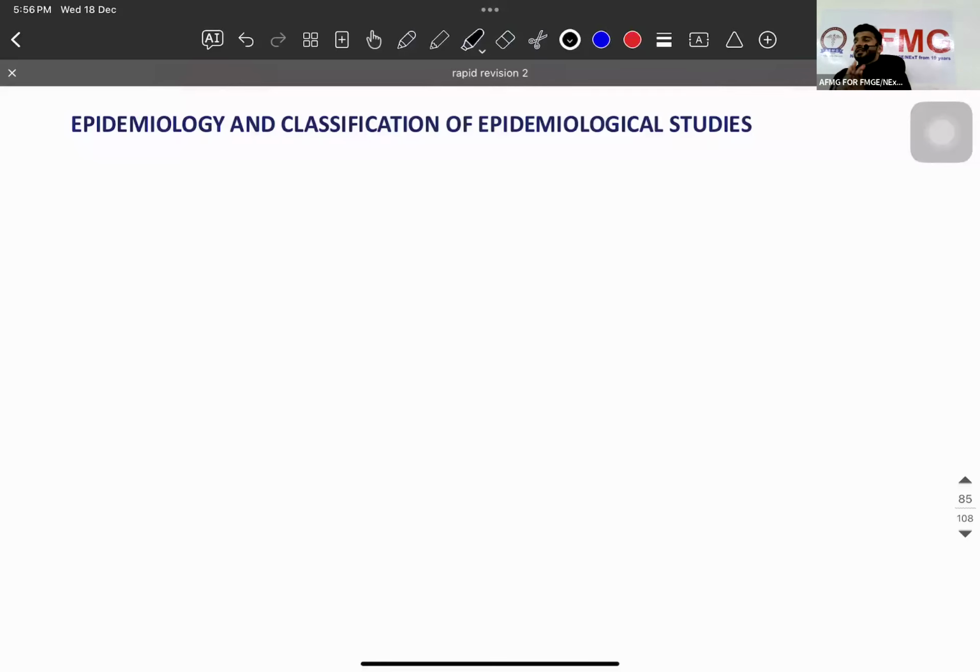Study of what? Disease, about its what? Determinants, causative agents, and the ways you can control this. Distribution, determinants, and factors. Now, what are these factors? Frequency, incidence, prevalence. Now, you'll study one disease. We'll say at what time it occurs, at which place it occurs, and which people it really affects.